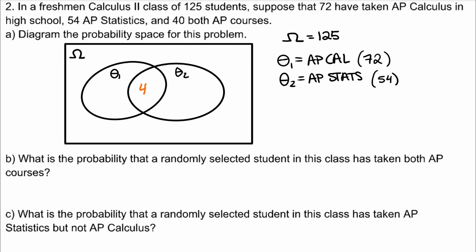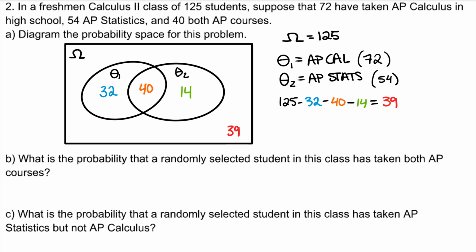If the intersection is 40, then the students that only took AP Cal and not Stats would be 32, because the total number of students that took AP Cal is 72. And the number of students that took AP Stats but not AP Cal would be 54 minus 40, so 14. To find the number of students that took neither of those courses, we'll take the total of 125 and subtract 32, 40, and 14. Which is 39 students.